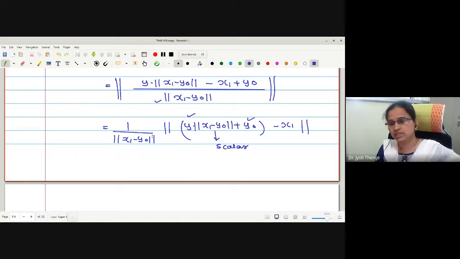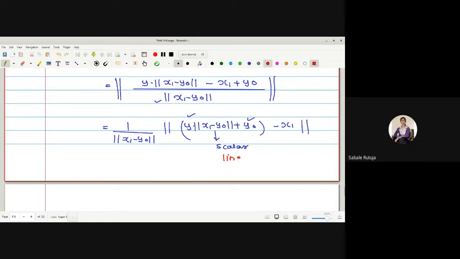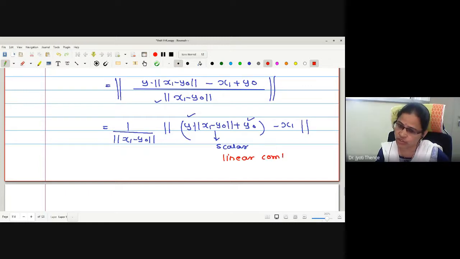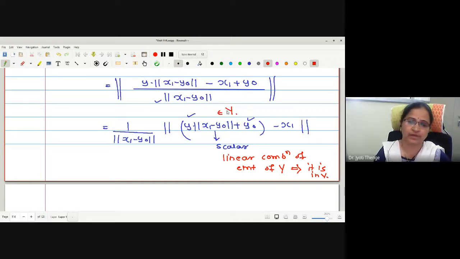Now look at the terms in the bracket. This is a linear combination of elements of capital Y. Therefore, may I say this will imply it is in Y. So this element belongs to capital Y.